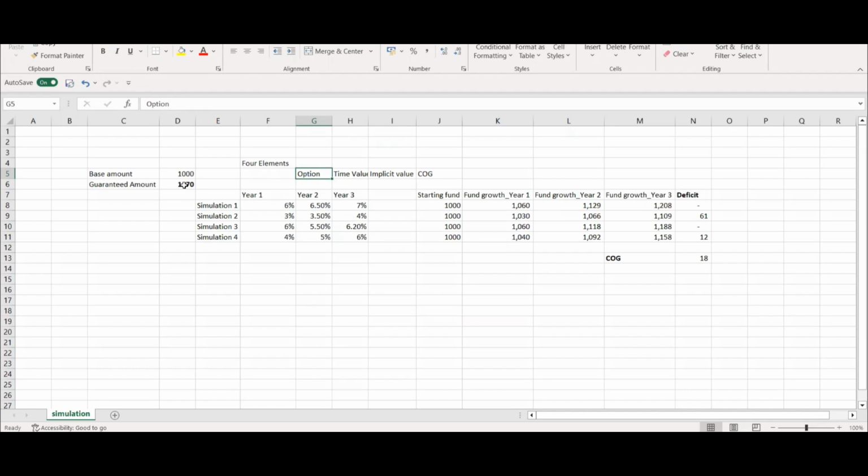I have chosen a simple example where 3 years is the maturity. What the insurer is saying is, in case the market falls below 1170, I'll guarantee that I'll pay you 1170. So the insurer wants the market to go beyond that.